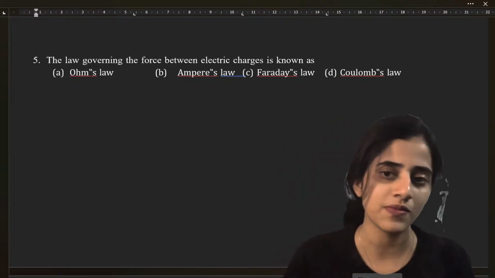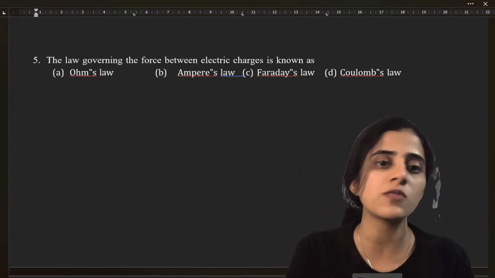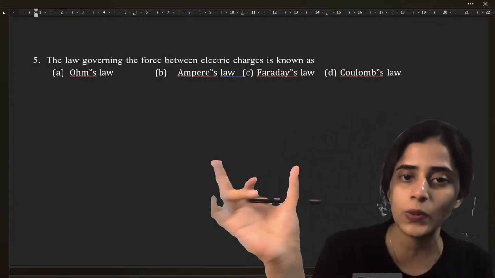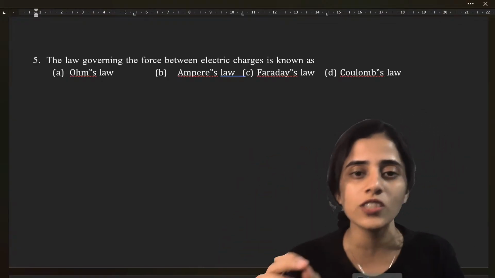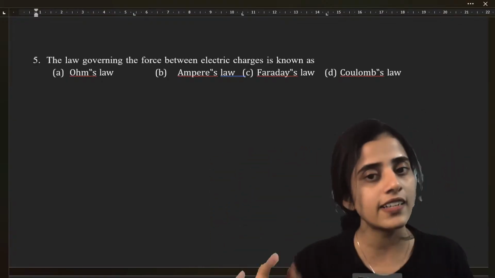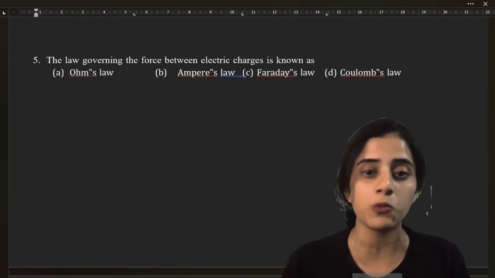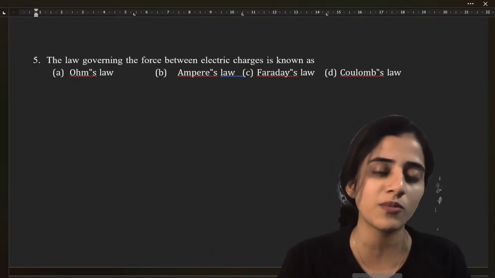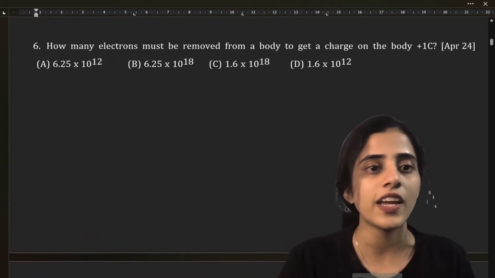Yes, it is D. What is Coulomb's law? It tells you that the force between the two charges is proportional to the product of the charges and inversely proportional to the distance. Obviously, Coulomb's law. Next question.